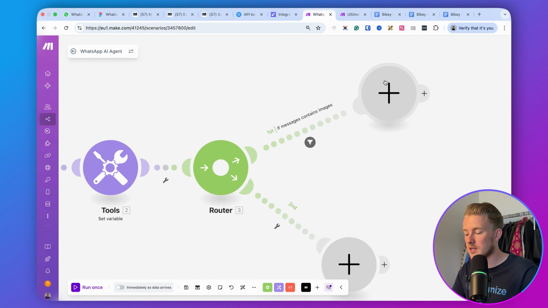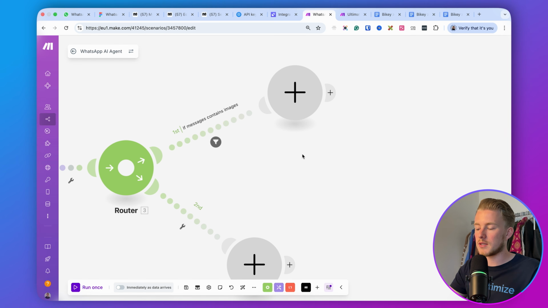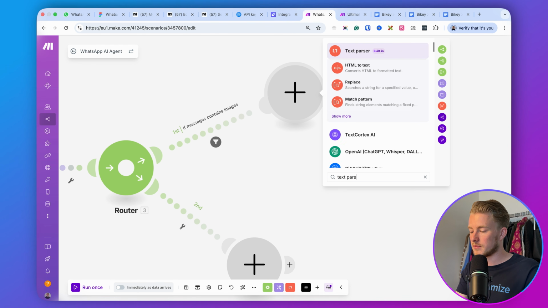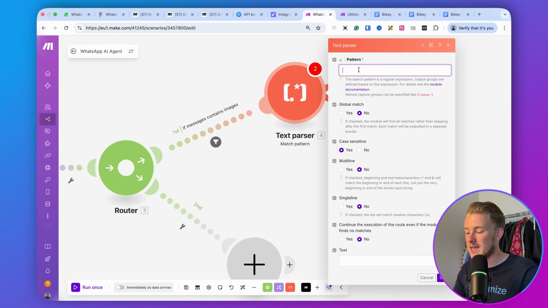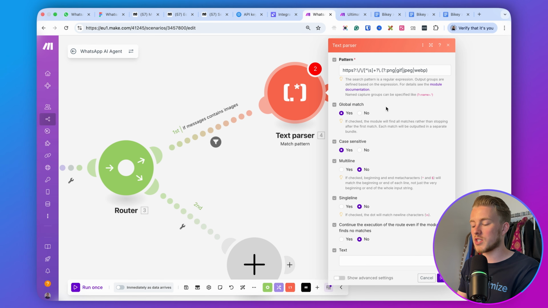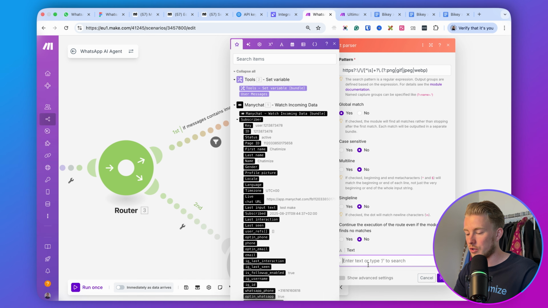If someone has sent us an image, we need to find the image in the user messages. In order to do that, we will use a text parser, and then we find match pattern. You can paste the same pattern that we had before. Then you need to set global match to yes. This means that if someone sends multiple messages, it will do this for any image that it can find. It will be case insensitive, and the text that we will use is user messages.